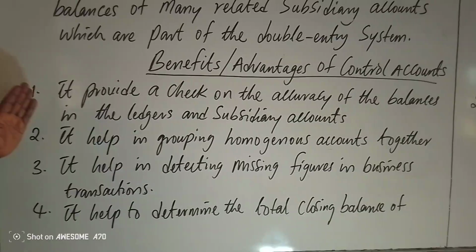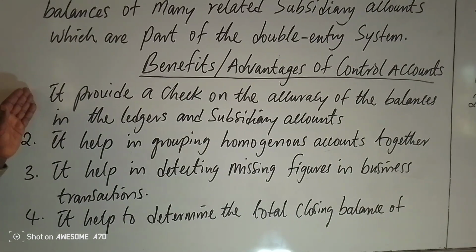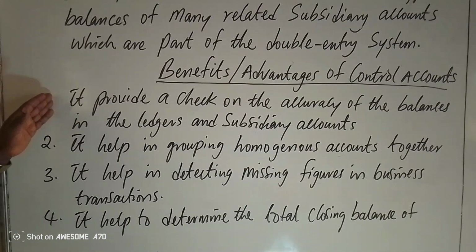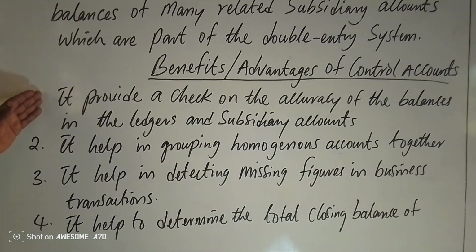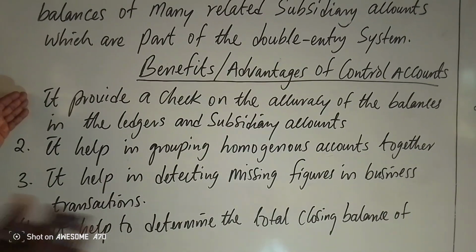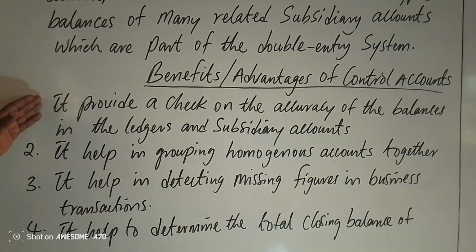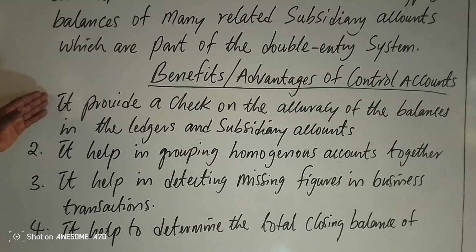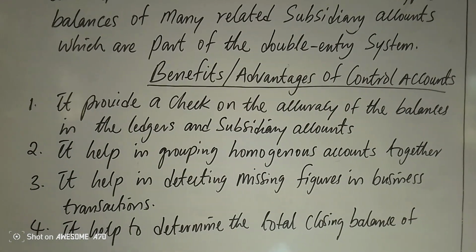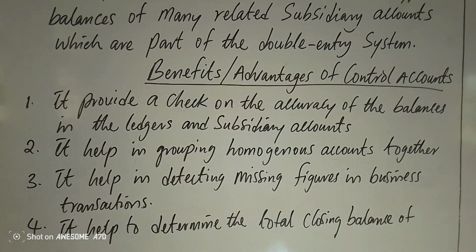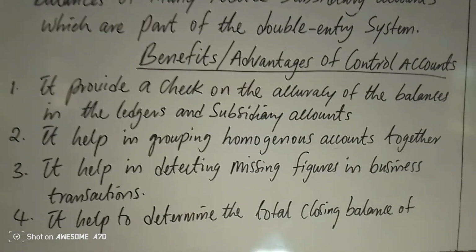But here it is specialized in accounts that only relate to either sales or purchases, or the type of control account you want to prepare. If you want to prepare, for example, a wages control account, you want to bring all forms of wages into one account to see how you have a unified figure or a definite figure in the wages account. So if there's any issue, you now detect it.